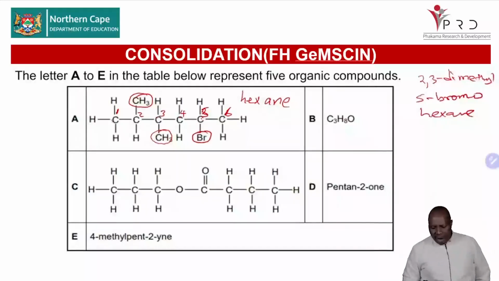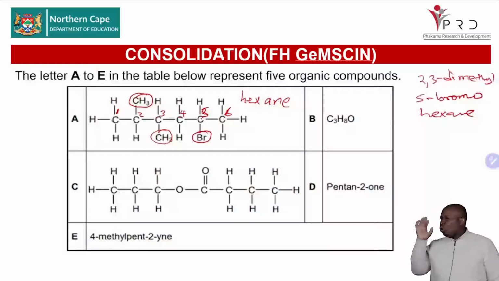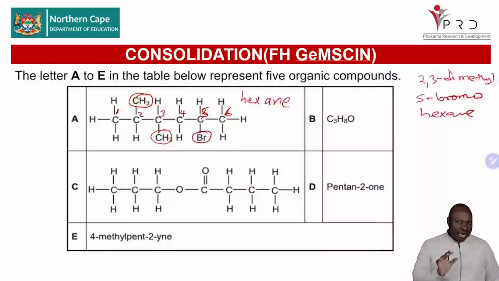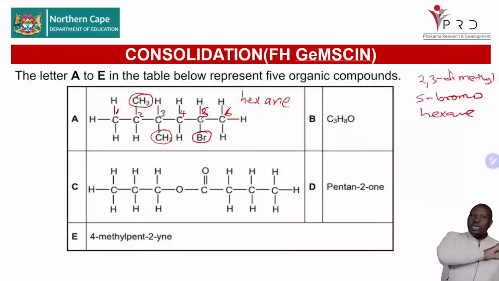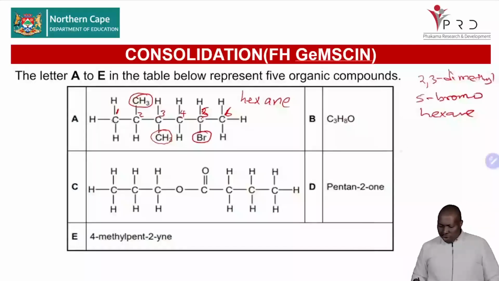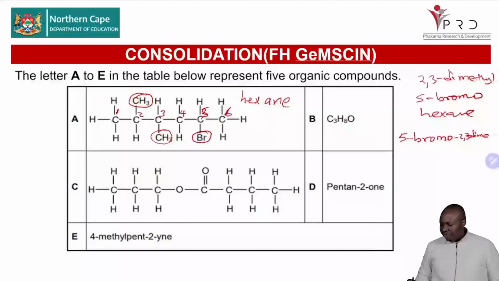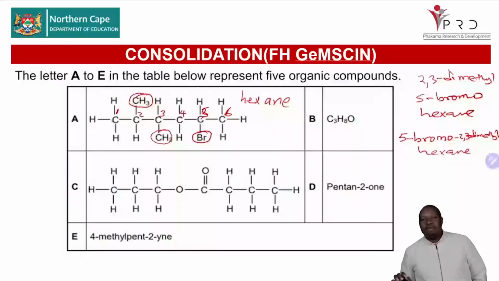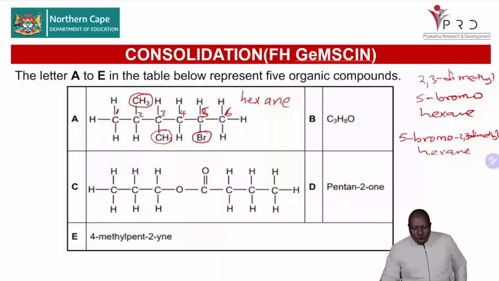So when you write the name now, very important, not for numbering, for writing the name, you will always use alphabetical preference amongst your substituents. So in this case, I will give the name of the structure as 5-bromo, because B comes before M for methyl. So this is 5-bromo-2,3-dimethyl hexane. Don't forget the hyphens between the number and alphabet and the comma between the number and the number. Then we name that structure well. So always have that in mind.